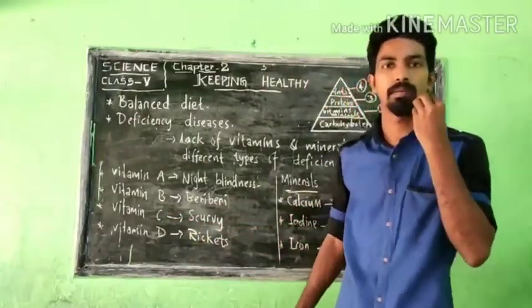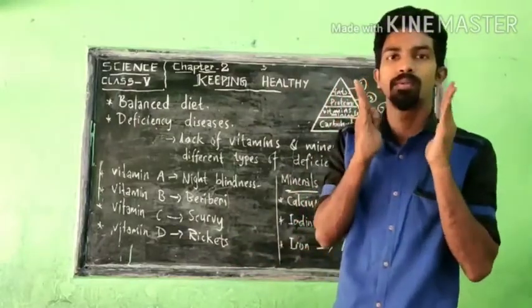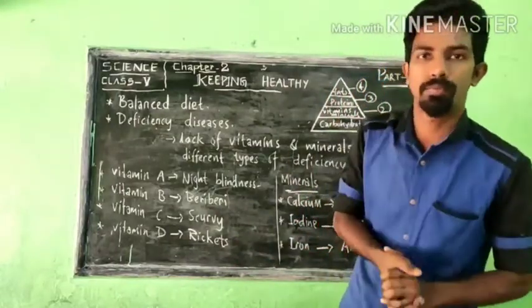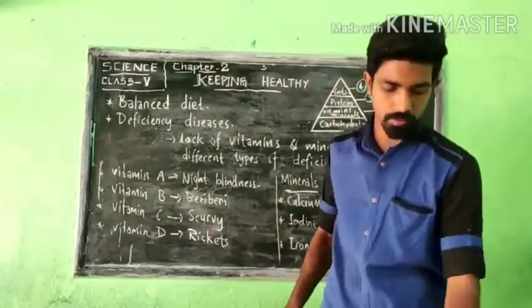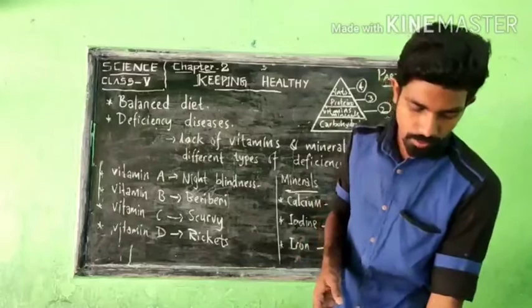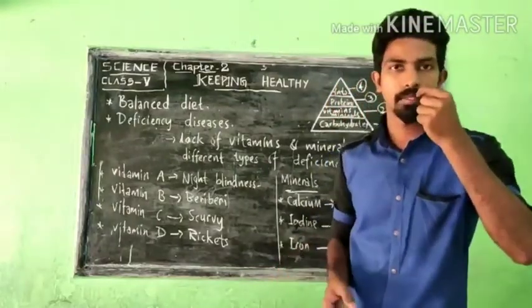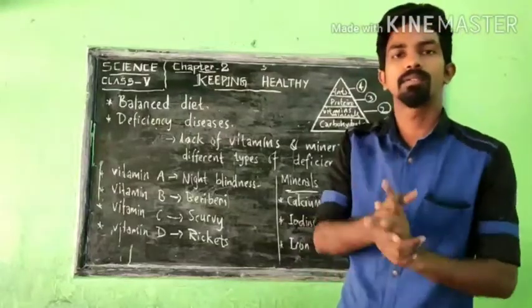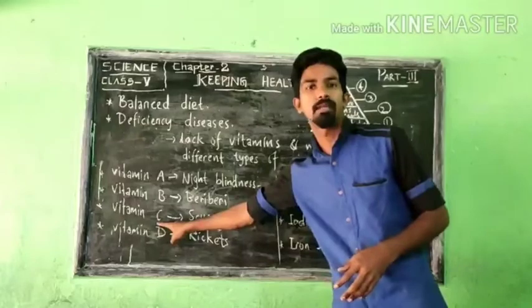Okay, in between the teeth, what happens? Food gets stuck, and our mouth is not strong enough to chew different types of food. The symptoms are that joints are swollen, and joints and gums bleed very easily. Bleeding from the teeth is also a symptom which shows that your body is not getting vitamin C.